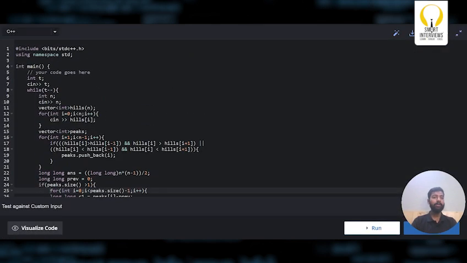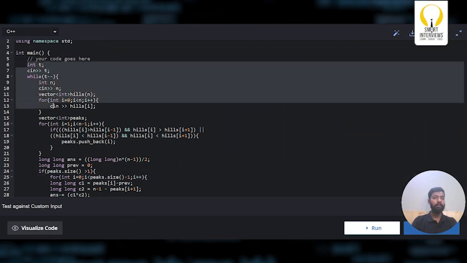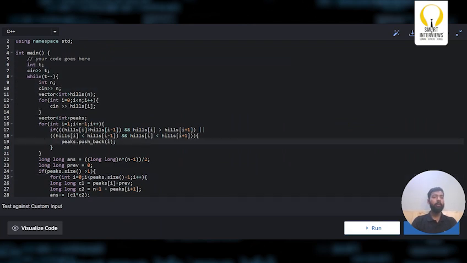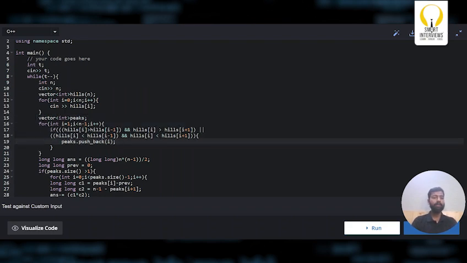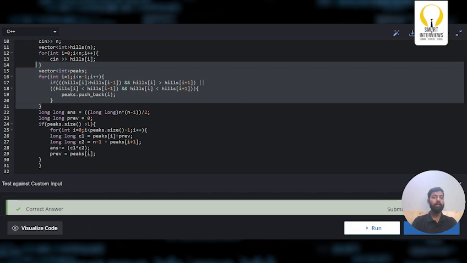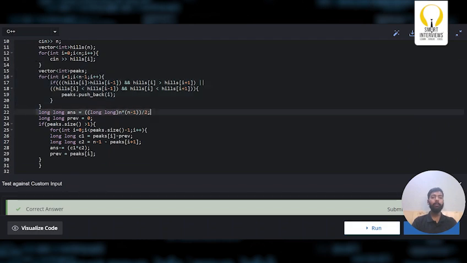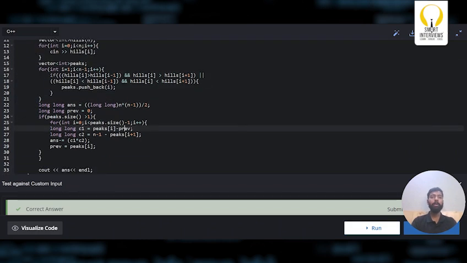Let's revisit the code once again. So these are the inputs. So till here we got the inputs. Then we found the peaks. We understood what the peaks are. Peaks are nothing but dips and peak stations. So these are the conditions. It can either be a peak or it can be a dip. So I just pushed all the peaks into a peaks array. Then I am trying to find the total number of non-friendship groups and subtracting from the total number of pairs.